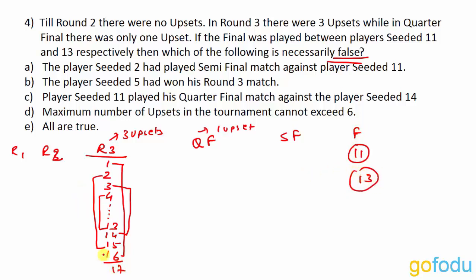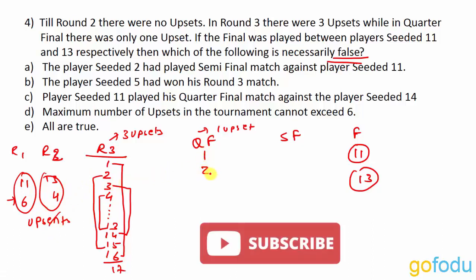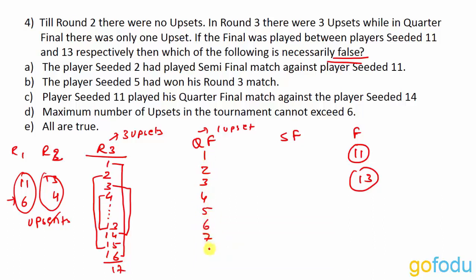In round 3, 11 was playing against 6 and 13 was playing against 4. So these two matches will definitely have to be upsets in order to make them play the final. So here we got 2 upsets. In the quarterfinals, if there were no upsets, these players should have reached the quarterfinals, correct? So instead of 6, 11 reaches the quarterfinal, and instead of 4, 13 reaches the quarterfinal.